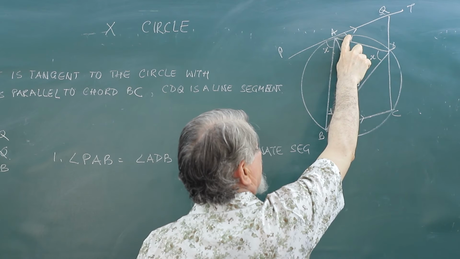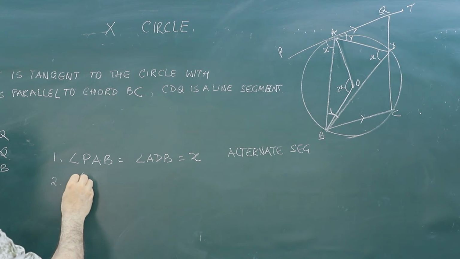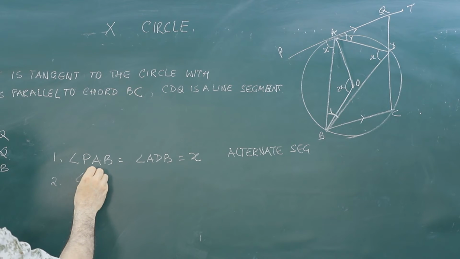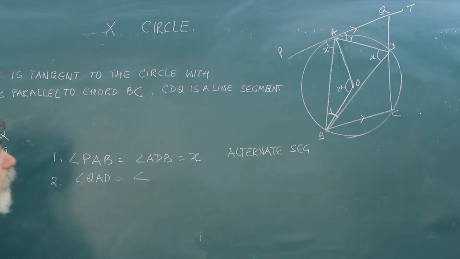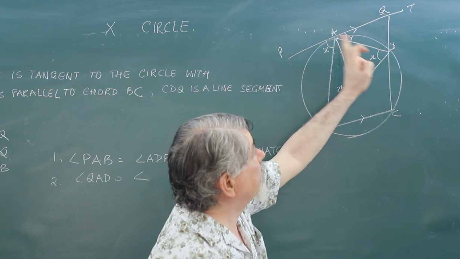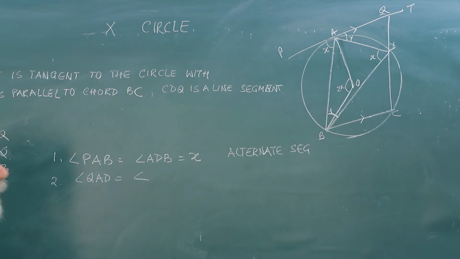Now if this is Y, similarly, if I say angle QAD will be equal to, this is a chord and this is a tangent, the angle between a tangent and chord is equal to the angle in the alternate segment.